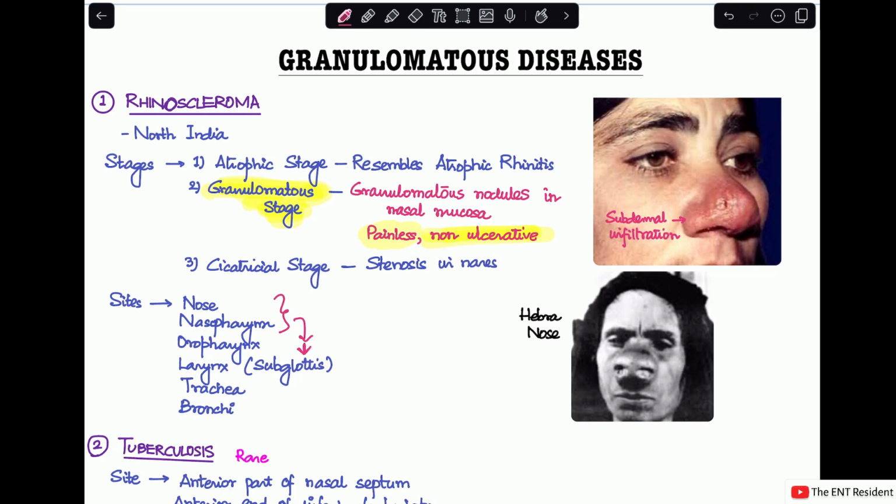And this is more common in the northern part of India as compared to rhinosporidiosis, which is more common in the southern part of India. And there's another particular sign that you see called the Hebra nose. Hebra nose is seen in the granulomatous stage of the disease when the nose gets a hard, woody feel. You can see in the image here there is nasal deformity and broadening of the nose, and it becomes hard. That is known as Hebra nose, this woody feel of the nose. So, this is about rhinoscleroma.